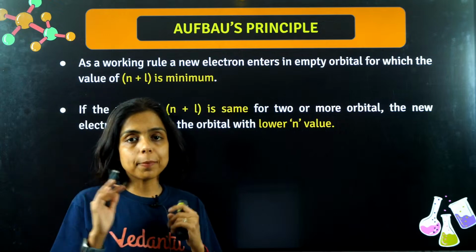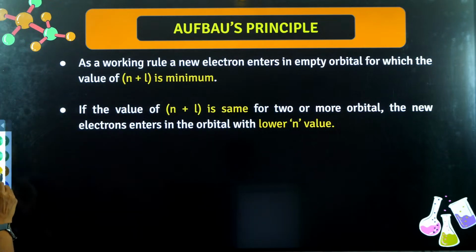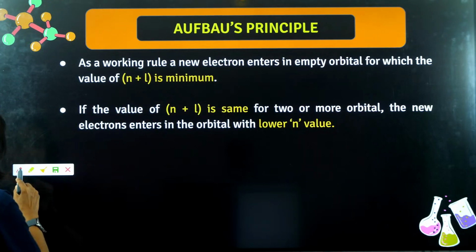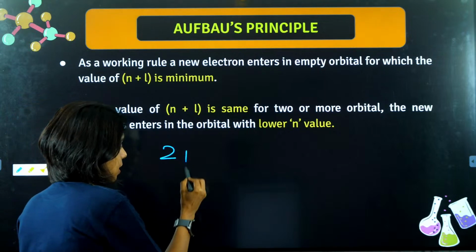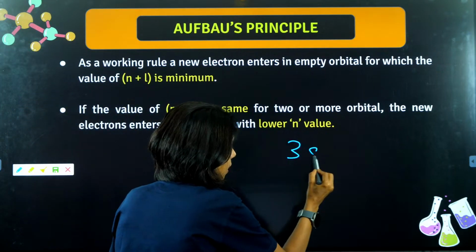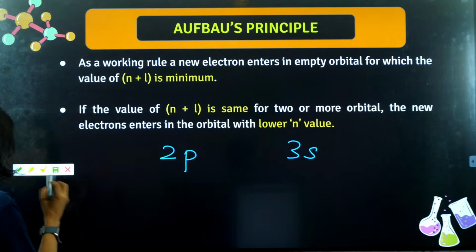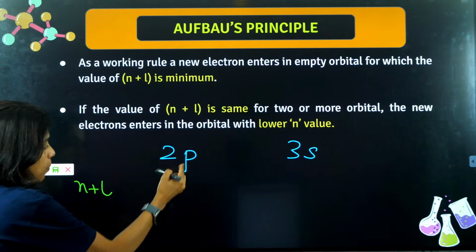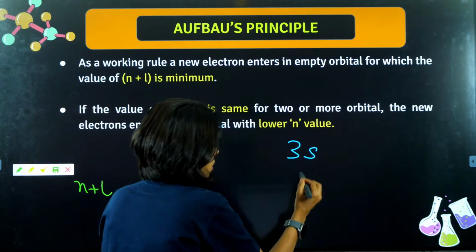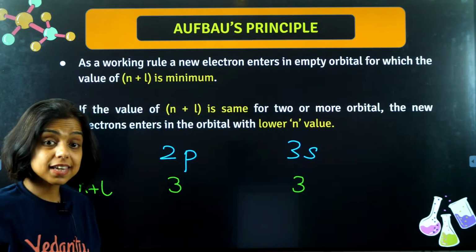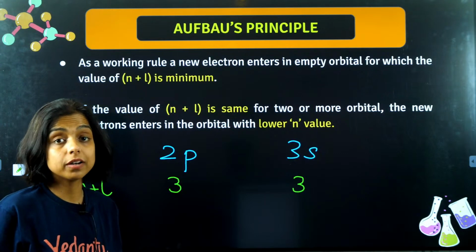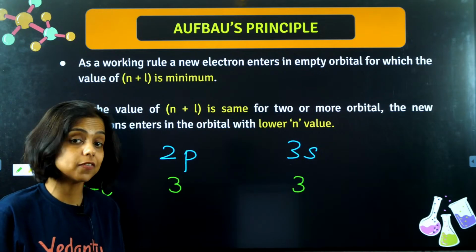Suppose 2 orbitals have the same value of n plus L. For example, I just told you the example of 2p and 3s, right? For both of them, n plus L value is the same. 2 plus 1, that is 3. 3 plus 0, that is also 3. So in this case, how do we decide which has lower energy? Because both of them have the same value of n plus L.